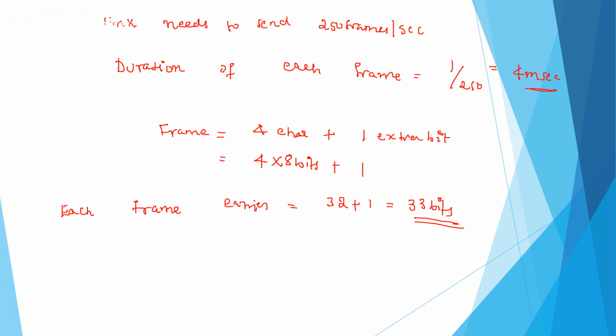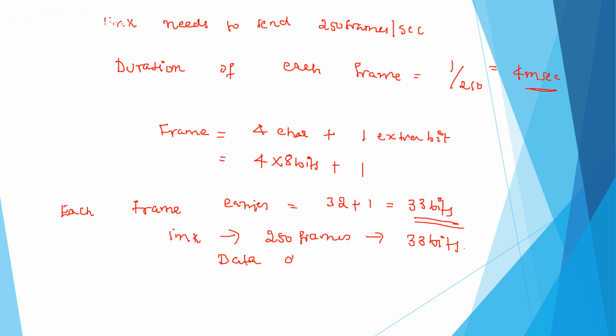So now the link can send 250 frames. Each frame is of 33 bits. Therefore, what will be the data rate of the link?